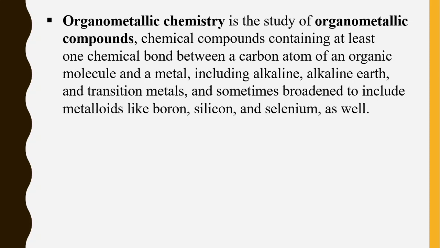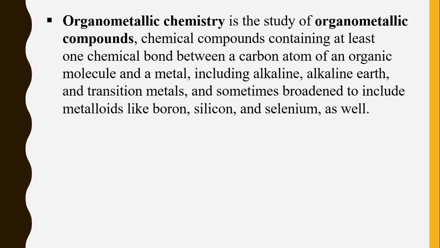So organometallic chemistry is the study of organometallic compounds, chemical compounds containing at least one chemical bond between a carbon atom of an organic molecule and a metal. Metal including alkaline metals, alkaline earth metals, transition metals, and sometimes broadened to include metalloids like boron, silicon, and selenium as well.